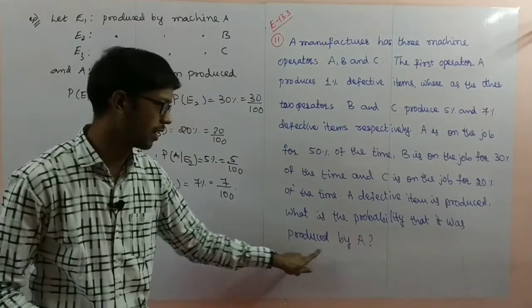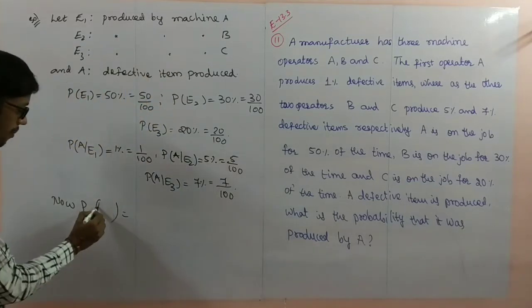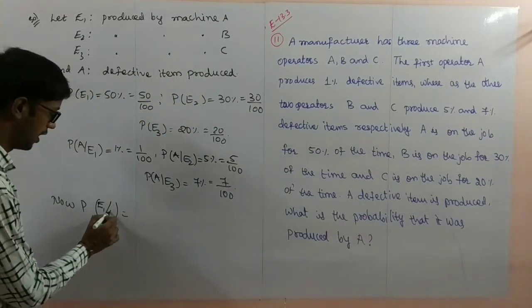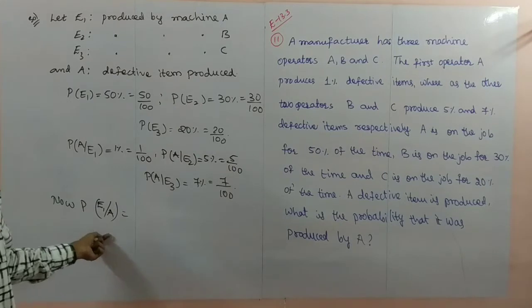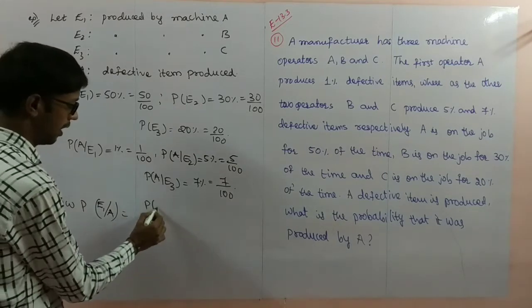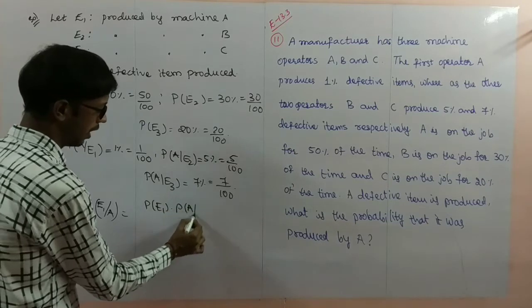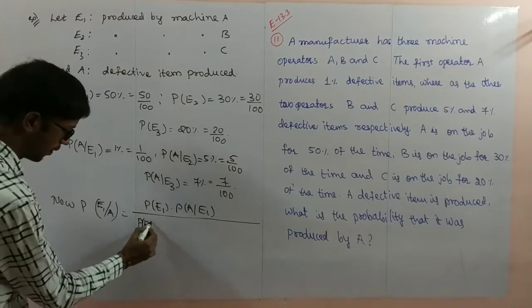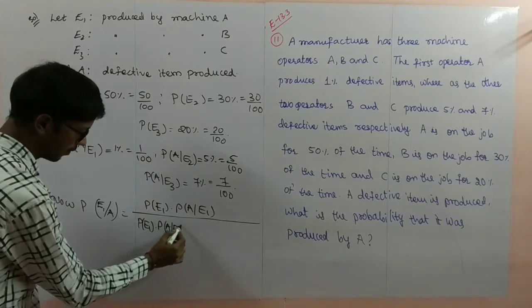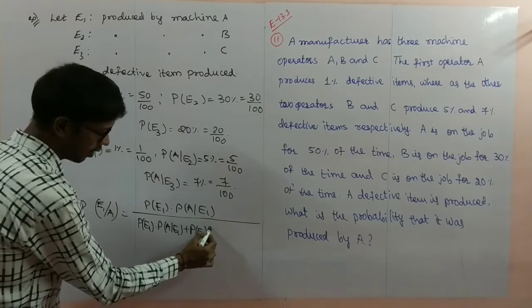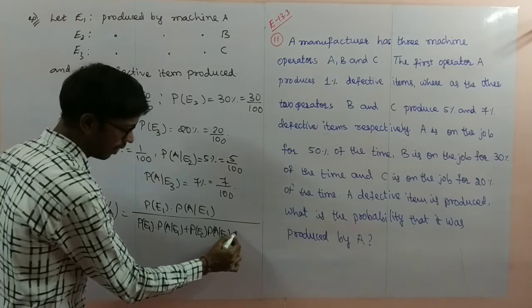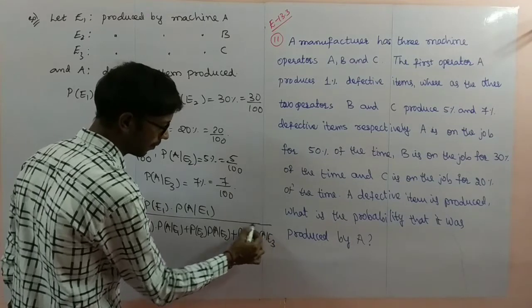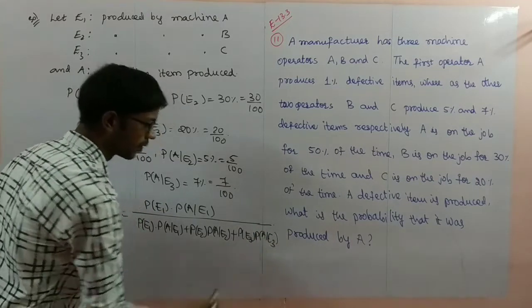The probability that it was produced by A. Produced by A means E1, given that a defective item is produced, capital A. P of E1 by A. Formula: P of E1 into P of A by E1, divided by P of E1 into P of A by E1, plus P of E2 into P of A by E2, plus P of E3 into P of A by E3.